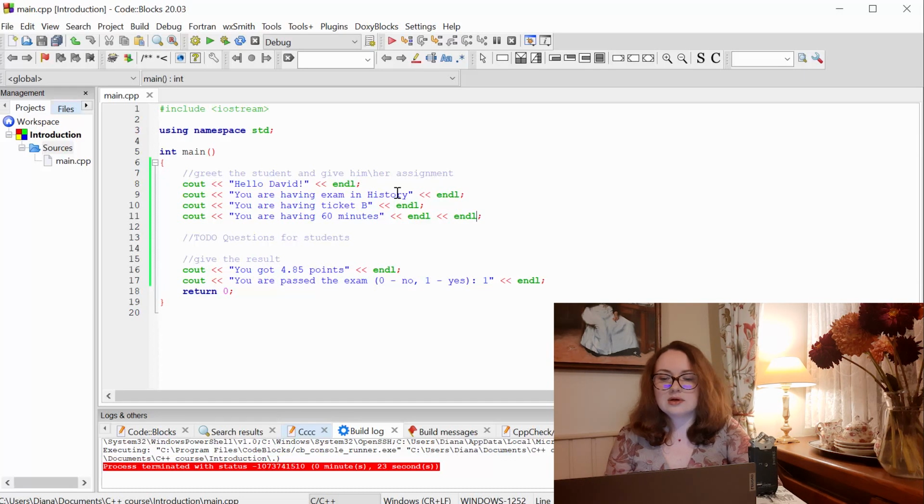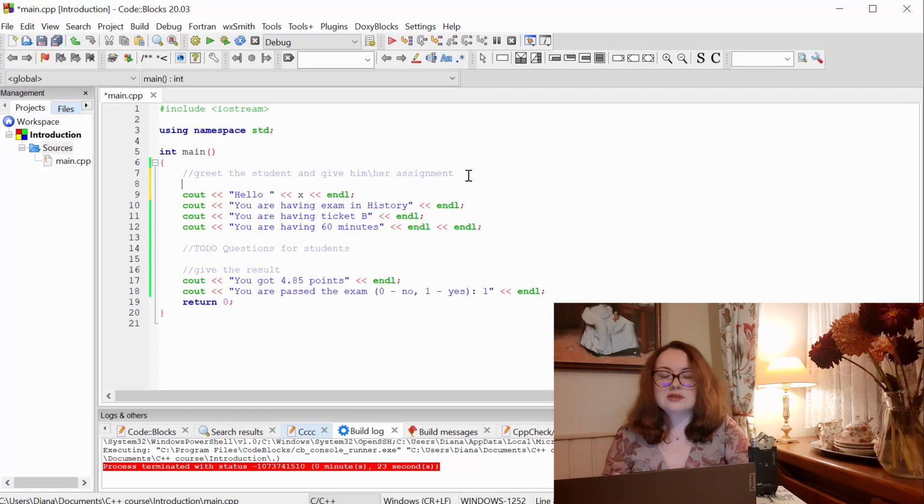So I need to somehow modify this program to be able to change this part of the string to put different names, different topics, different ticket numbers, and for this purpose we are going to use variables. So let's for now split our hello world, and ideally instead of David I want to use some variable, say x, that will contain a different name of different students depending on who is having the exam. So how can I use a variable in C++?